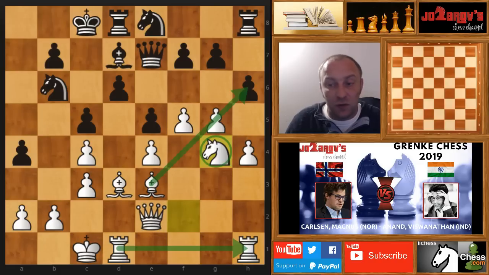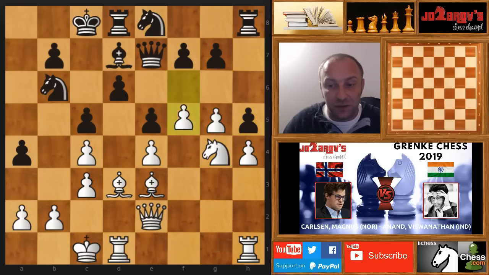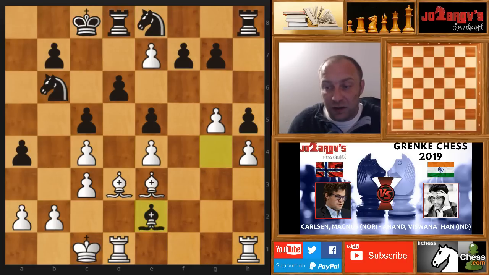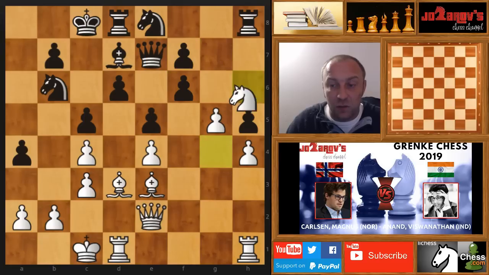And here, if you try something like h5, then you get f6. If you take the knight, then you get, of course, f takes e7. If you take the queen first, of course, the rook, and you see you have here immediate tactics. If you try here g takes f6, well, then you get knight on h6. This is very, very tricky.